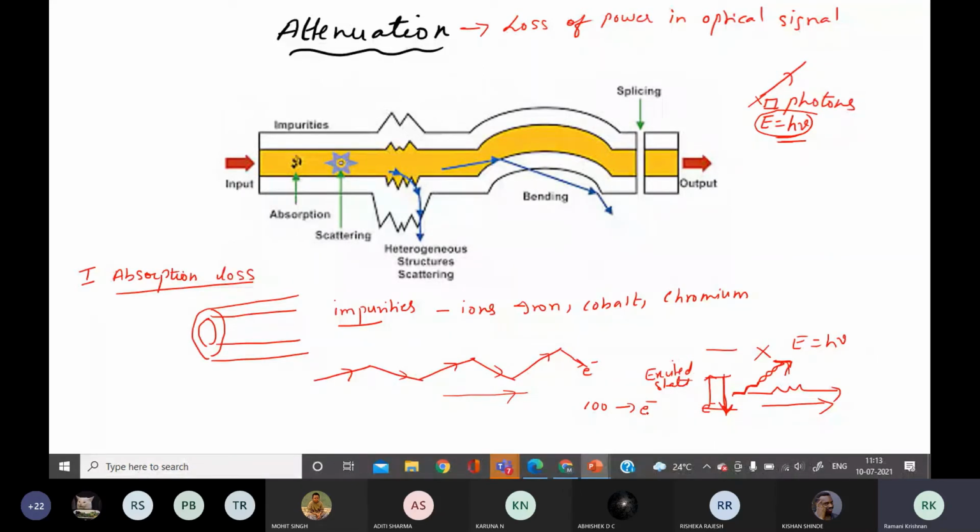This is called absorption loss, and absorption loss is of two types. One is extrinsic loss, the other is intrinsic loss. Guess what will be intrinsic loss?